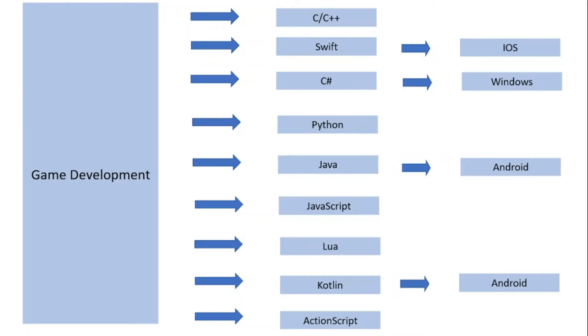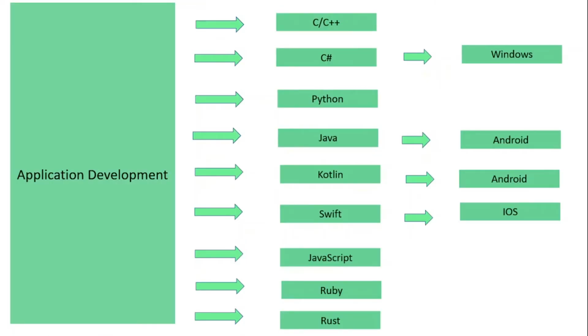We can specifically use them to create platform dependent game applications, but we can also use them to develop game applications for Android, Linux, Windows and web applications. For example, Java is used for Android games specifically, but we can also create Java games for the Windows platform.